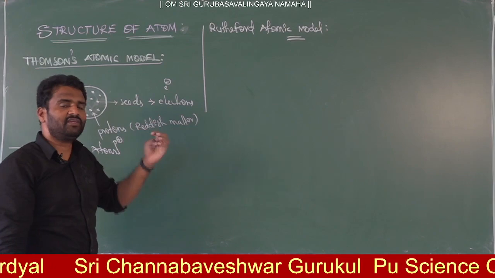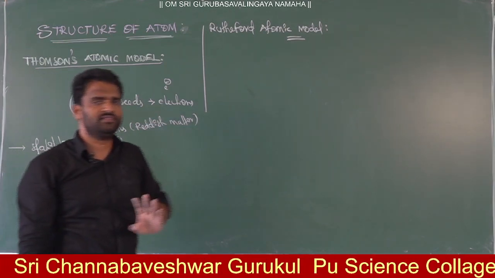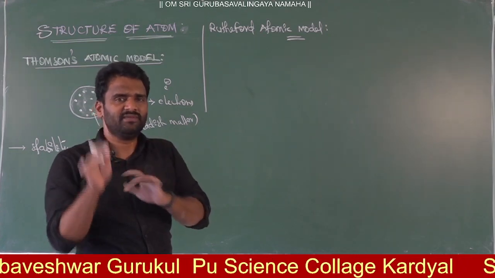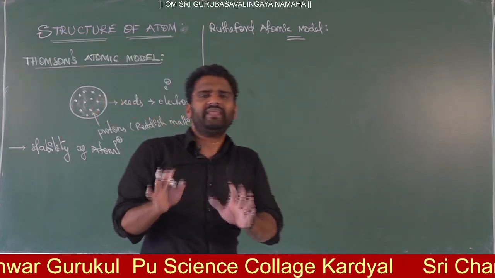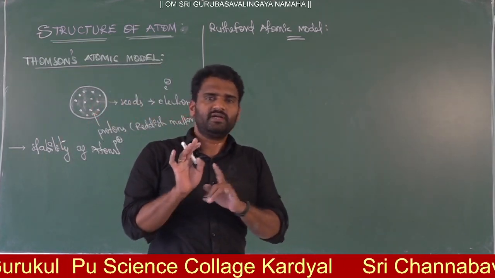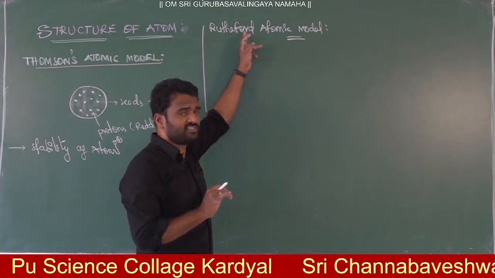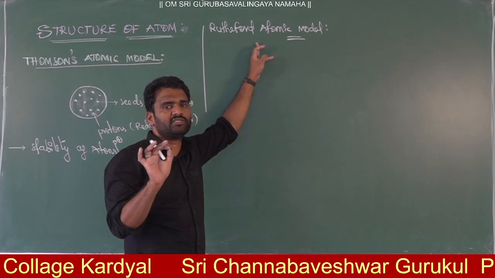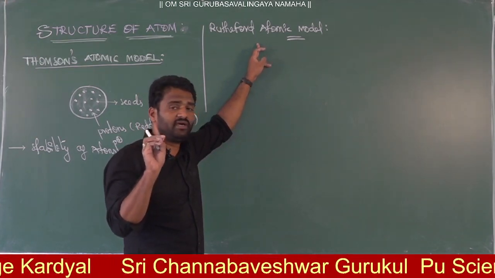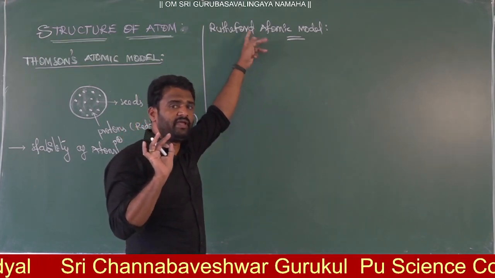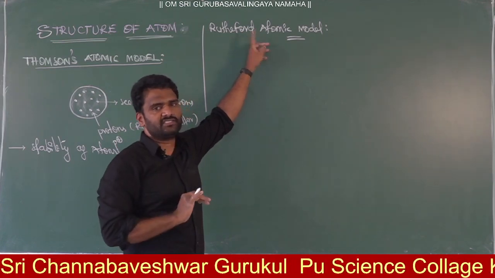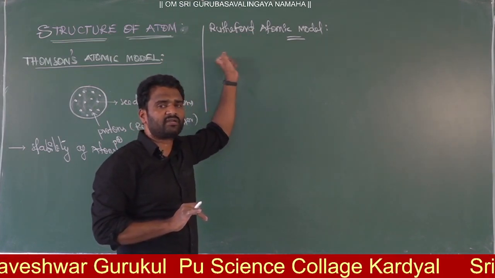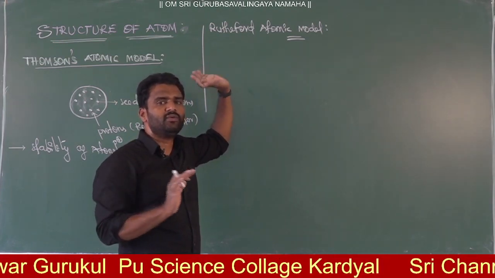Earlier, we had information regarding subatomic particles: in every atom there will be an electron, proton and neutron. But how they are arranged in the atom, there was no evidence. Now he was the first man who successfully explained, by experimental evidence, how electrons, protons and neutrons are arranged in the atom.